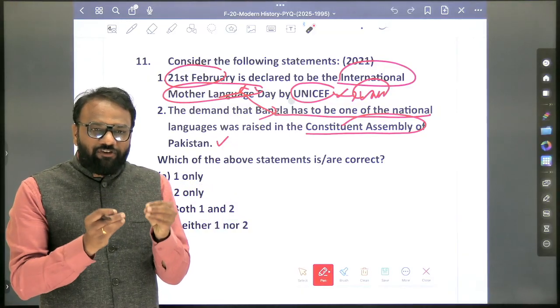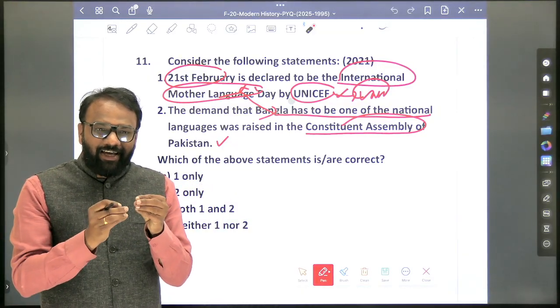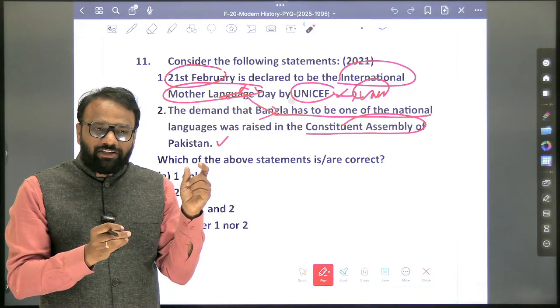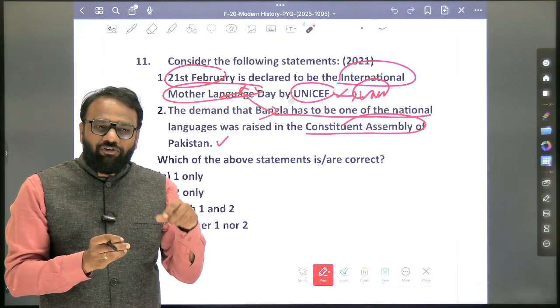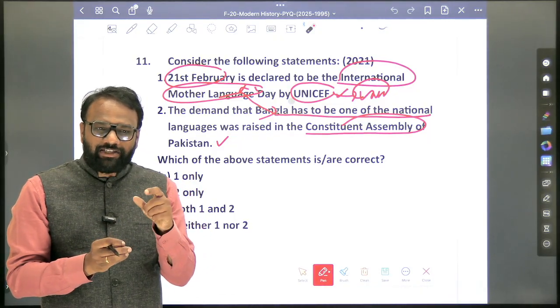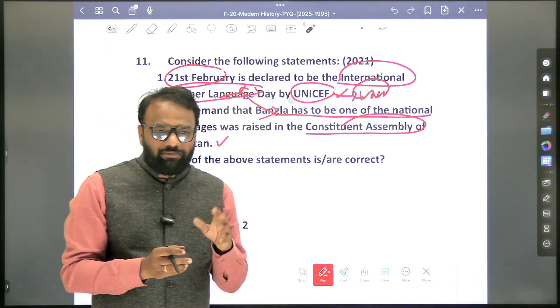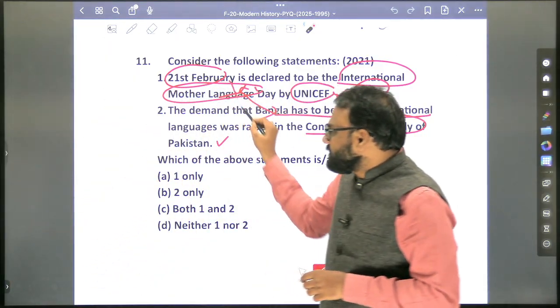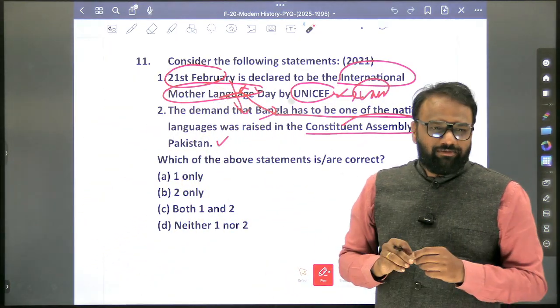So to declare 21st February as International Mother Language Day, there is a relationship with the fight which took place in Pakistan for declaring Bangla language as an official language. So there is a link. They are not totally strange, different statements. Both of them are linked.